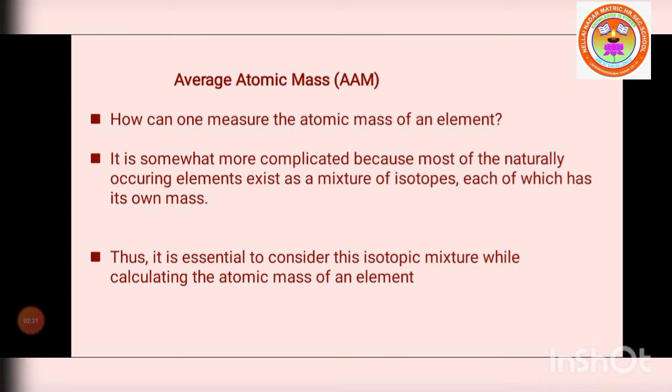Thus it is essential to consider the isotopic mixture while calculating the atomic mass of an element.